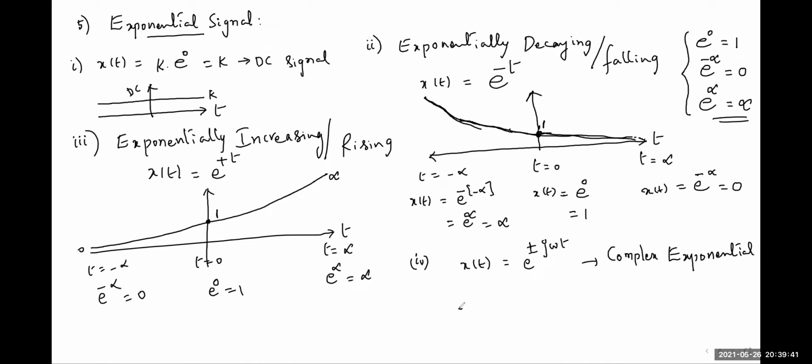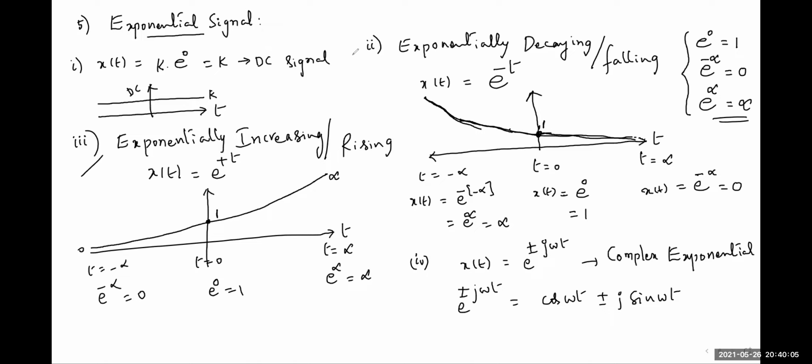You know the form: the complex exponential signal is cos omega t plus or minus j sin omega t. So this is a complex signal. We cannot plot the graph here. So these are the four forms of exponential signal.